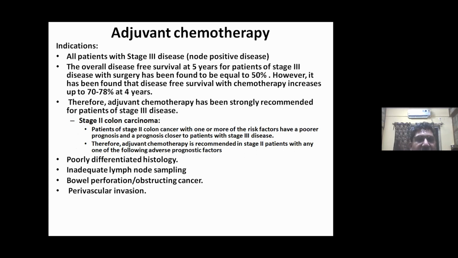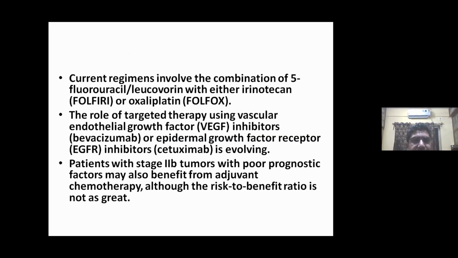For stage 2 colon carcinoma, it should be done with one or more of the risk factors that have a poorer prognosis and a prognosis closer to patients with stage 3 disease. Therefore, adjuvant chemotherapy is recommended in stage 2 patients with any one of the following adverse prognostic factors: poorly differentiated histology, inadequate lymph node sampling, bowel perforation or obstructing cancer, and perivascular invasion.